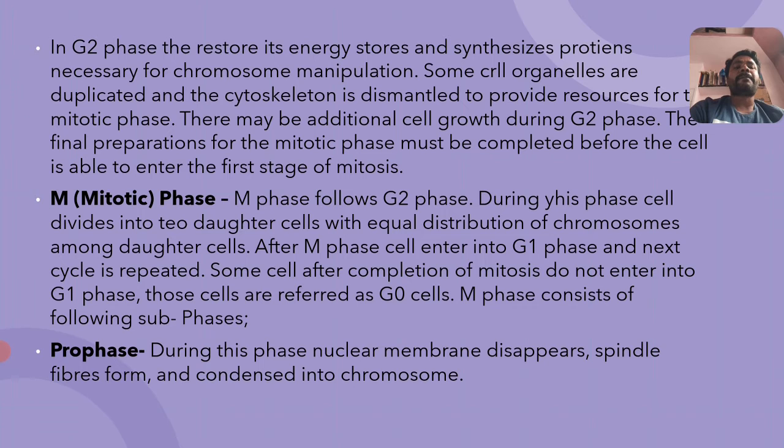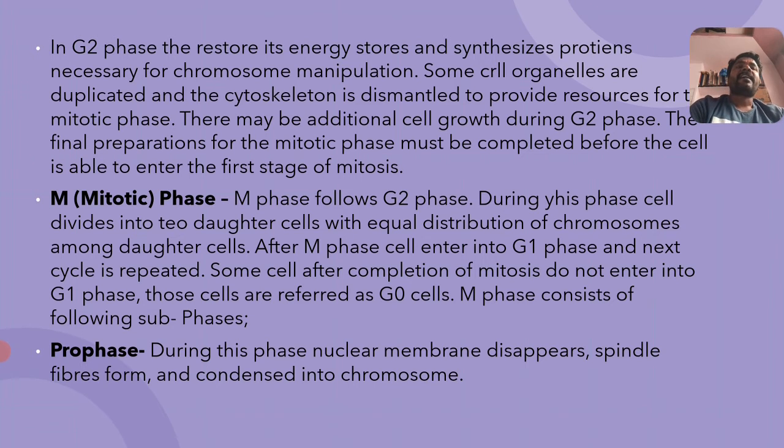The final preparations for the mitotic phase must be completed before the cell is able to enter the first stage of mitosis. Means all the preparation should be completed during G2 phase. So this is all about the G2 phase.